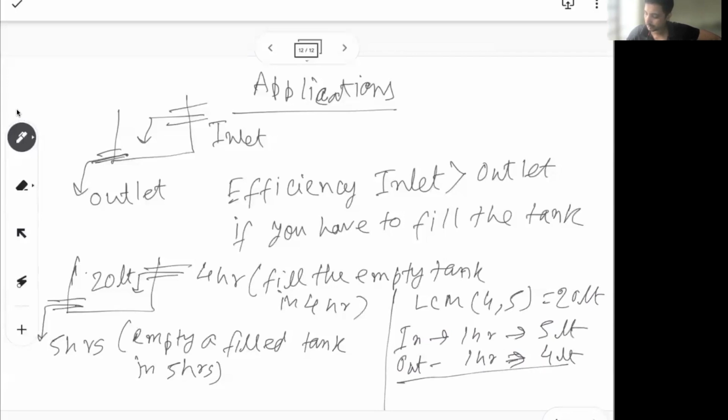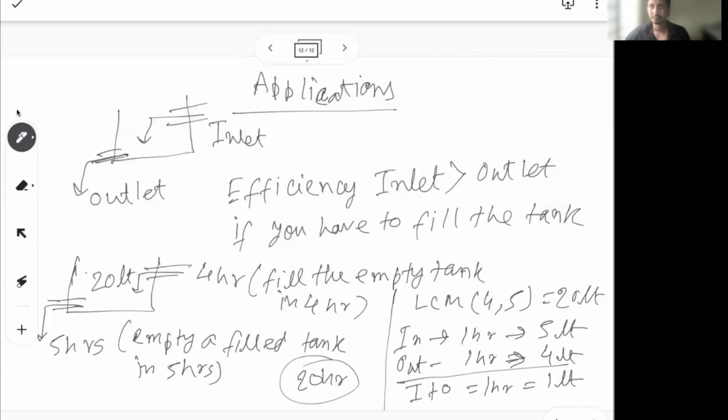So together inlet plus outlet in 1 hour can fill only 1 liter, because the inlet pipe is putting in 5 liter of water, the outlet pipe is taking out 4 liter of water. So at the end of 1 hour there will be 1 liter. So the 20 liter will take 20 hours to completely fill. So that's what it talks about, the inlet and outlet pipe. And this is another type of application of time and work, where we talk about inlet outlet pipe.